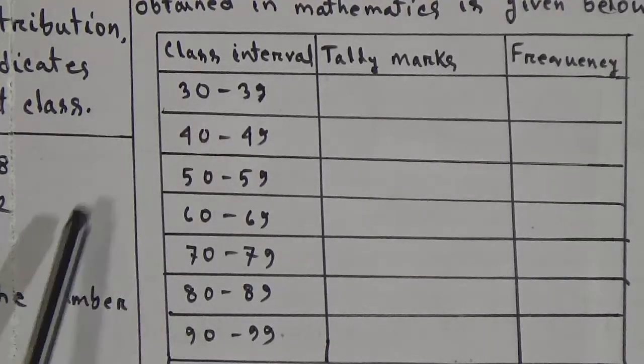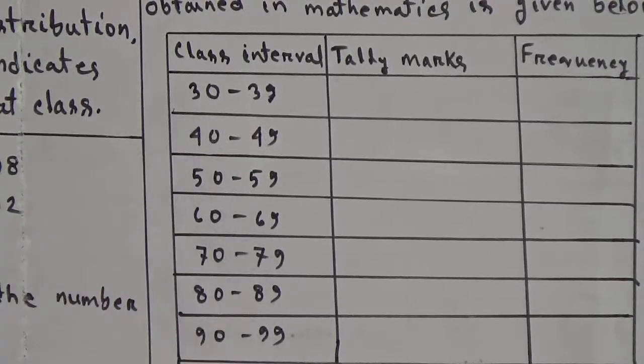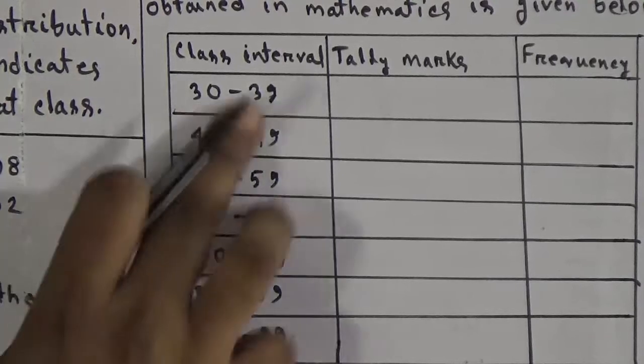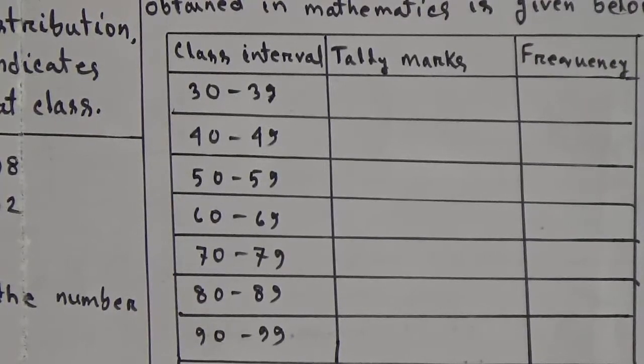For class interval, we have to start from the lowest value. Here the lowest value is 32. For easy calculation, we can start from the round figure 30. Since we have considered here class interval is 10, after 30, if we take another class interval 10, then 30, 31, 32, 33, 34, 35, 36, 37, 38, 39.